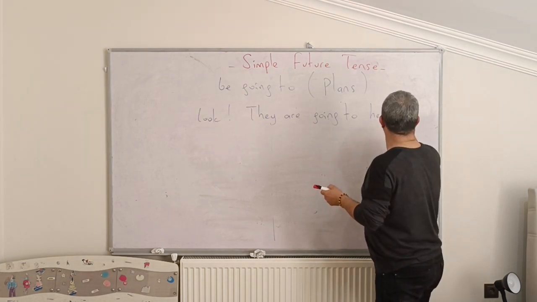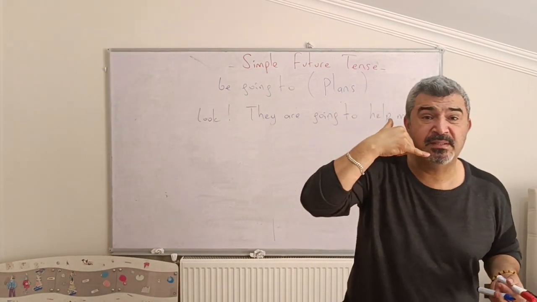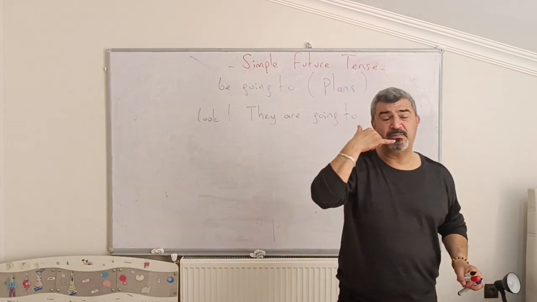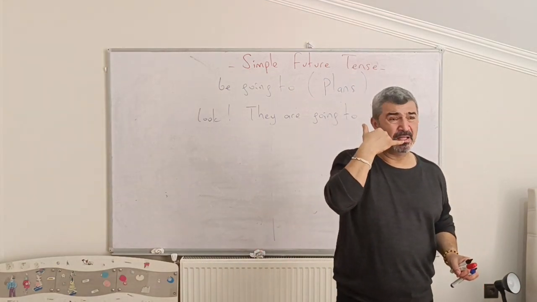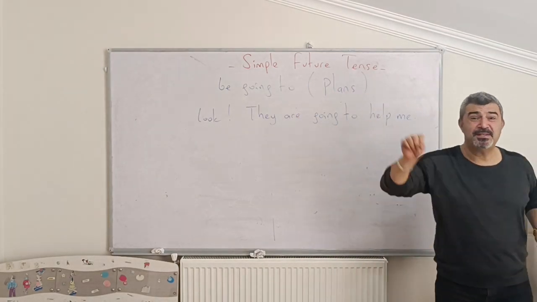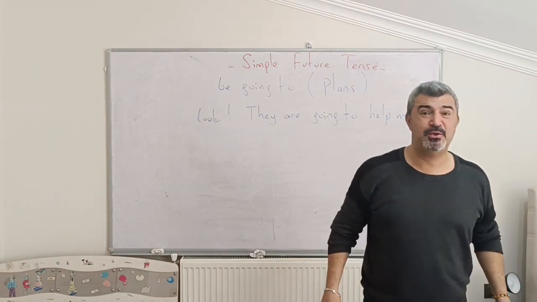help me. So what can I say? Hey, look, I called my friends. I need some help in my room because it's too messy. I called my friends. Okay, can you come to help me, please? They say yes. Okay, hey, mommy, look, my friends are there. They're going to come to help me. They're going to come to clean my room.